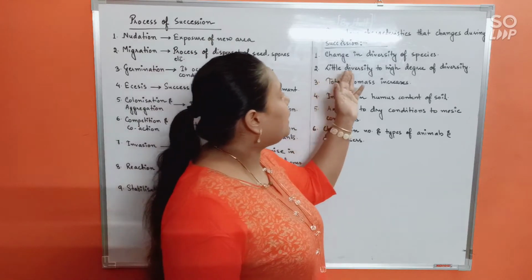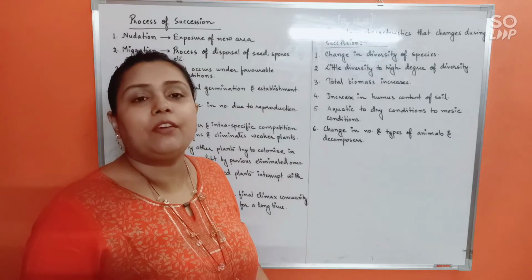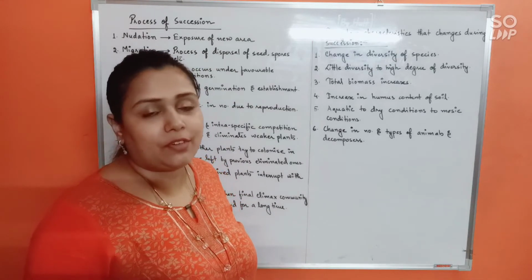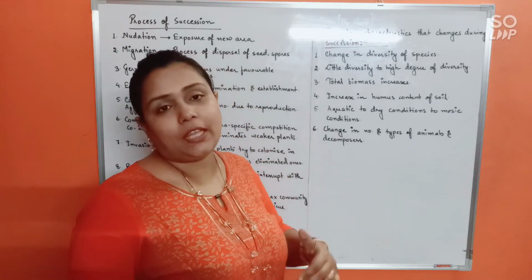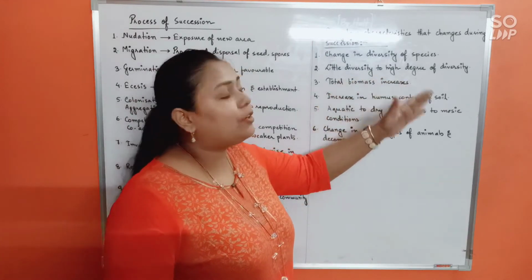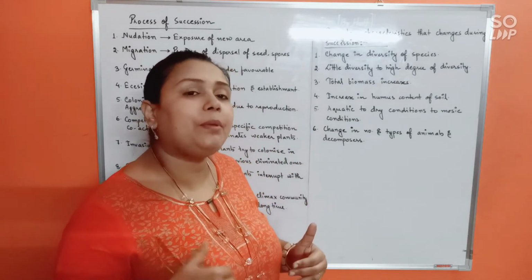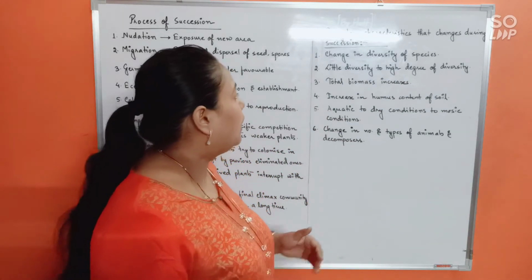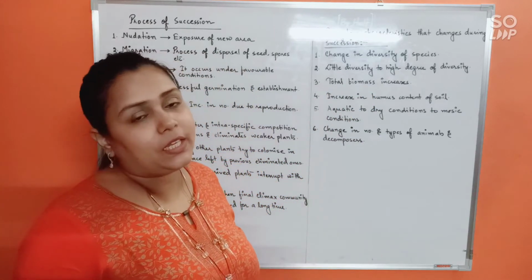Next, little diversity to high degree of diversity. In the very beginning, there may be a very, very small amount of diversity seen in the ecosystem, but as the succession keeps proceeding, a high degree of diversity would begin. Okay, the diversity will keep increasing over time. Total biomass would increase as the number of species keeps increasing.